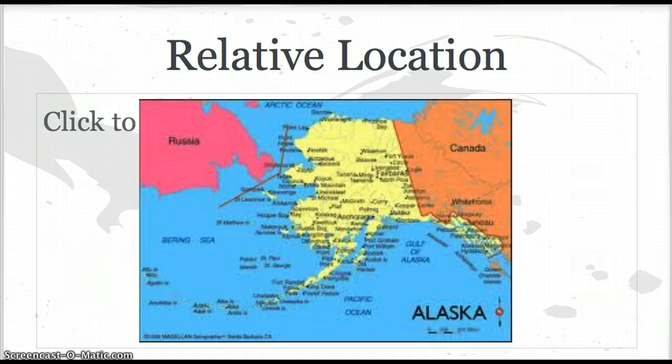Relative location. So here we have a map of Alaska, and you could describe Alaska as being next to Russia, and it borders with Canada. It is also touching the Arctic and the Pacific Ocean. So these are ways that you could describe the relative location of Alaska.